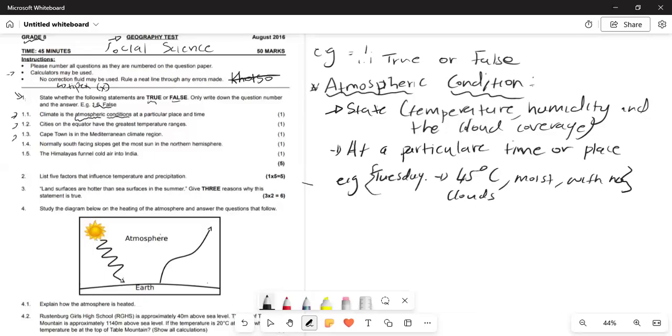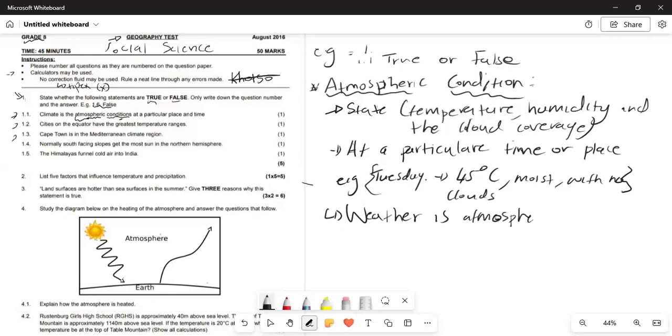At a particular point in time where it has a certain temperature, it is humid or not, or there is cloud coverage, right? So as they further explain it, they say weather is the atmospheric condition at a specific place and time, not climate. Weather now becomes the atmospheric condition. Weather is the atmospheric.